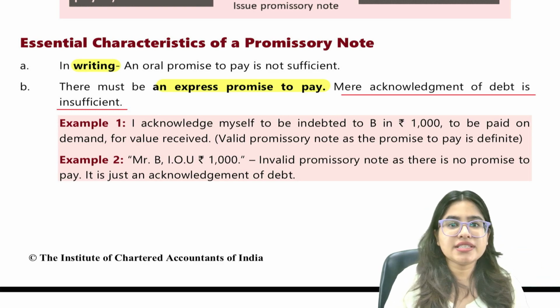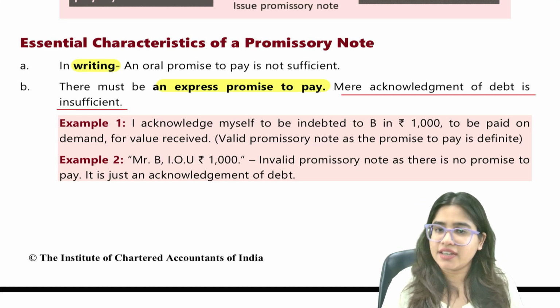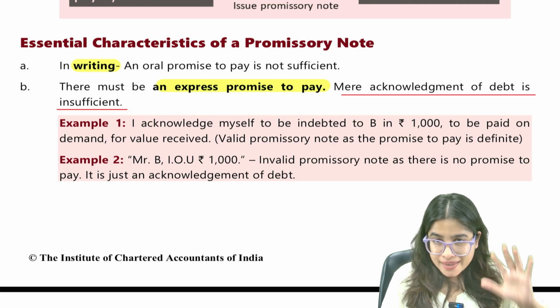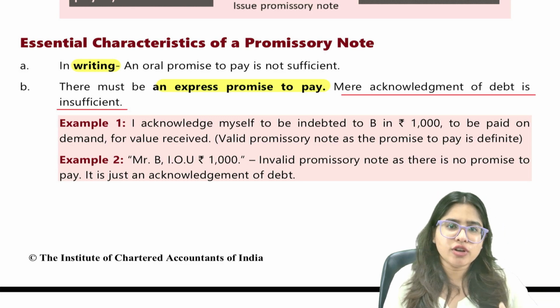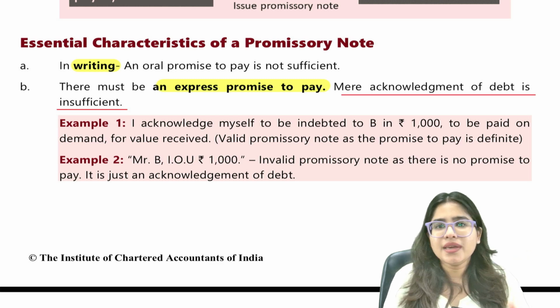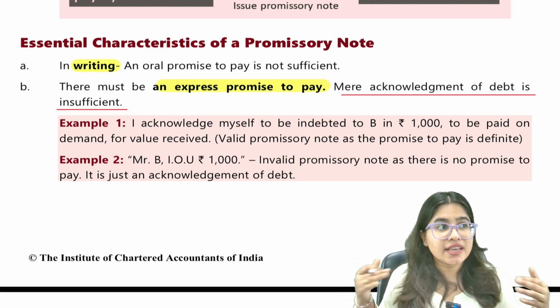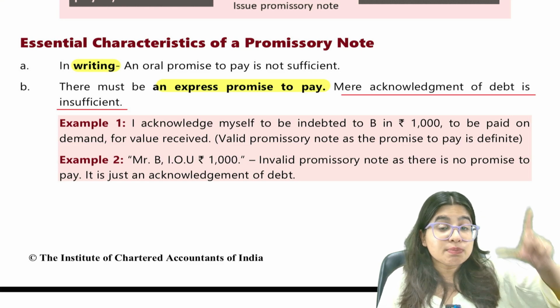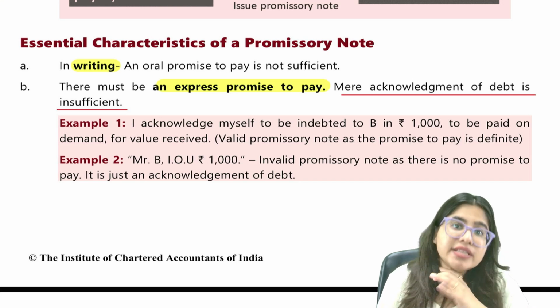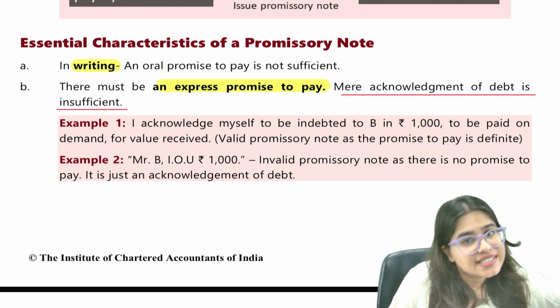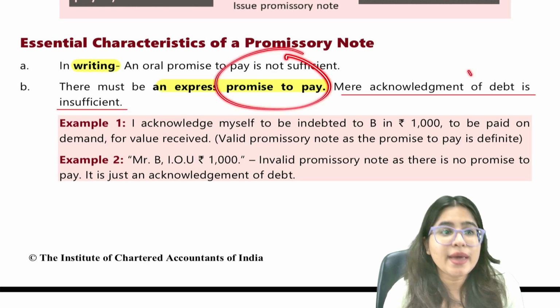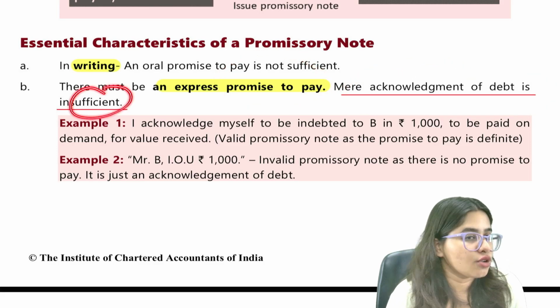If Shah Rukh Khan simply says, "I owe you rupees 6,900," that's not a promissory note. He has to make a promise to pay. Mere acknowledgement of debt means, "Yeah, I have to pay you this much rupees." That's not sufficient. I will make an explicit promise: "I promise I'll pay you this much rupees on this date." That's a promissory note. So there should be an express promise to pay. Mere acknowledgement of debt is not sufficient.